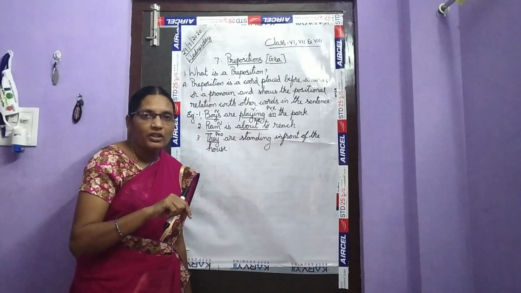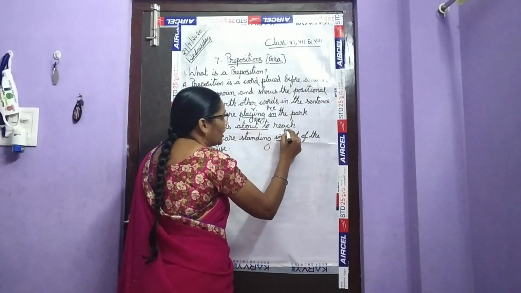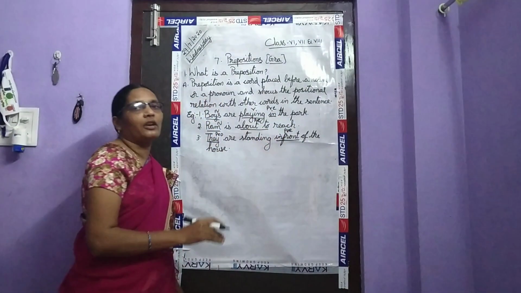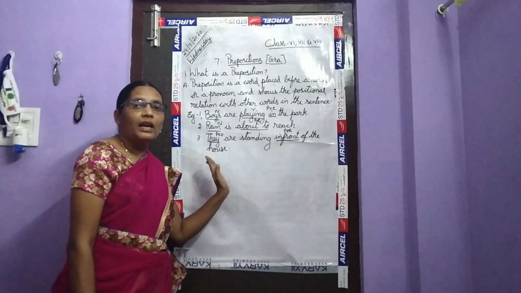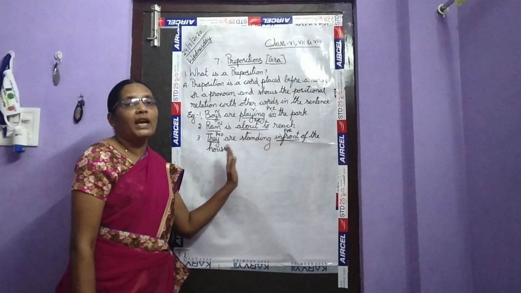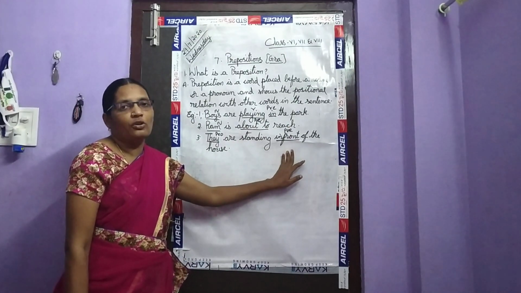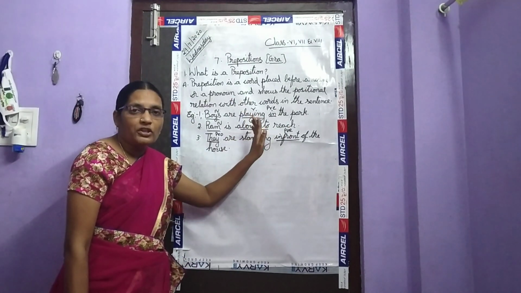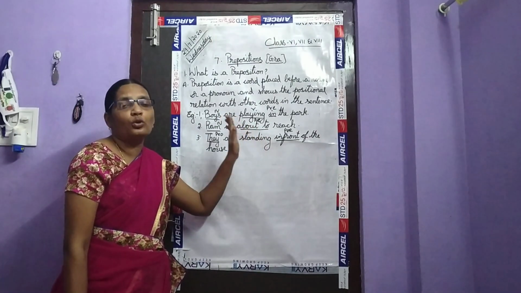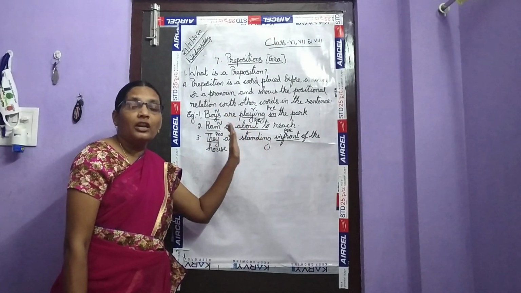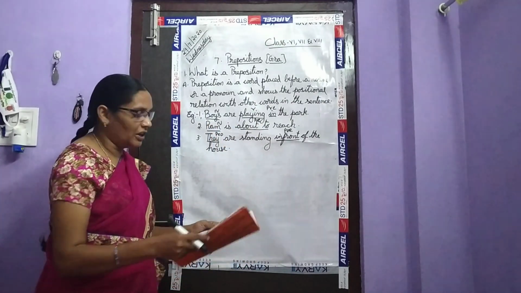In front is the preposition. Okay, children, what is a preposition? A preposition is a word which shows the relationship where a noun or pronoun is. Did you understand? So this is a preposition.